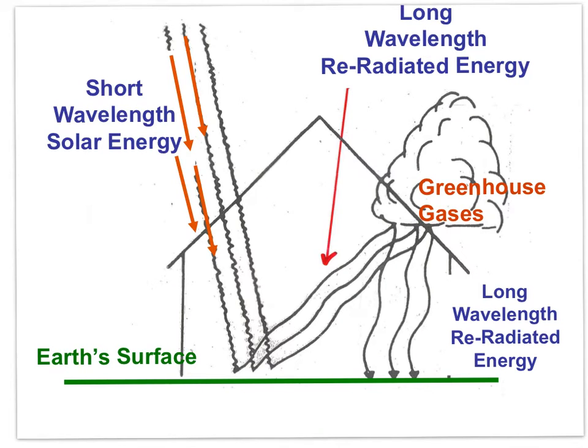Just in case, one more slide on the greenhouse effect. In this slide, there's an image of a greenhouse to help clarify the greenhouse effect. We can see short, visible wavelengths passing through the glass, which represents the atmosphere. The wavelengths are absorbed by the surface of the Earth and re-radiated as long wavelengths back out, which are absorbed by the glass, absorbed by the atmosphere, absorbed by the greenhouse gases, and in turn radiated back to the surface of the Earth. This is the greenhouse effect, and it is what keeps the average temperature of the Earth warm.